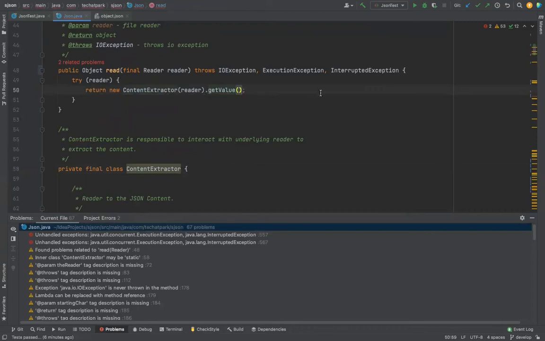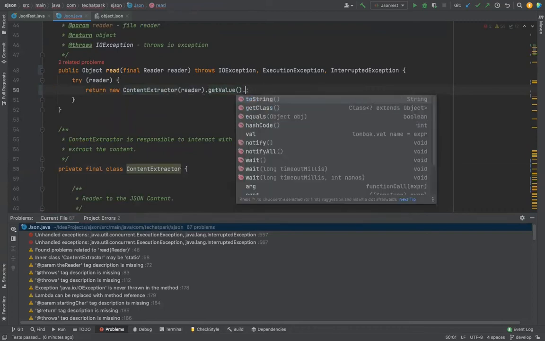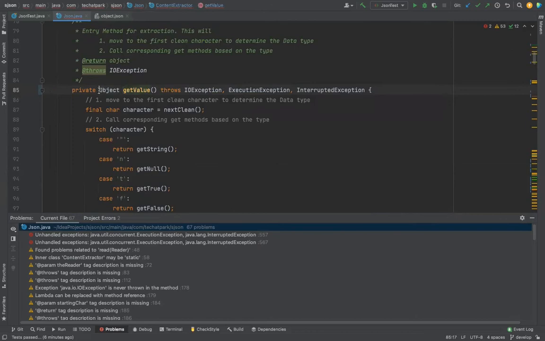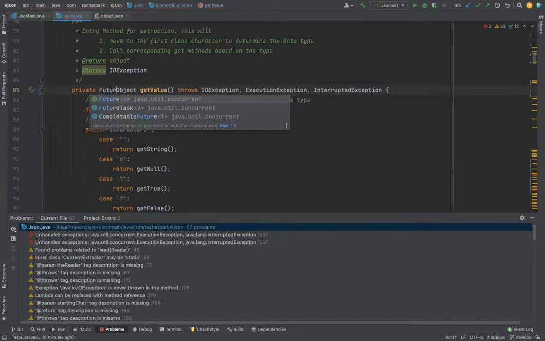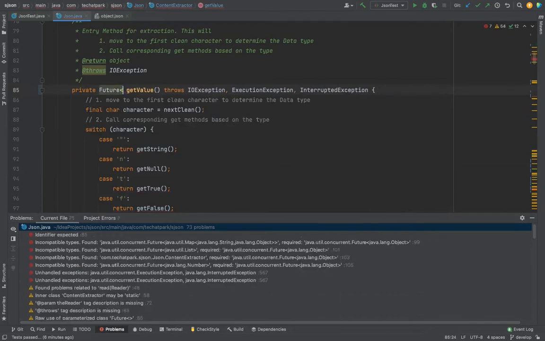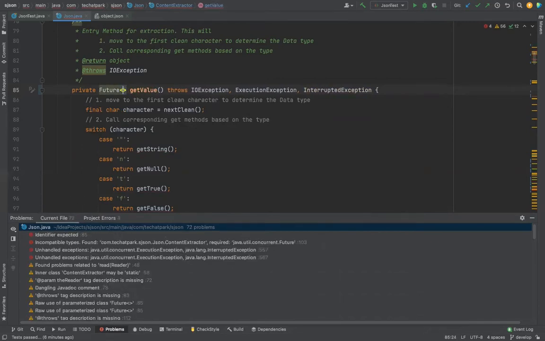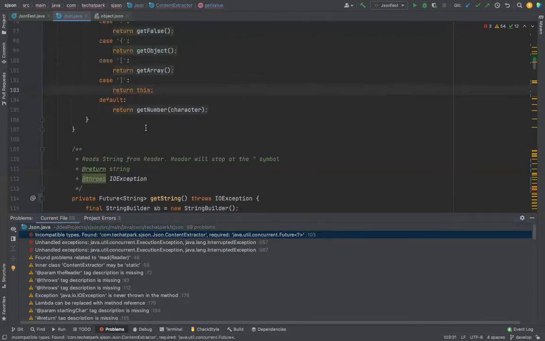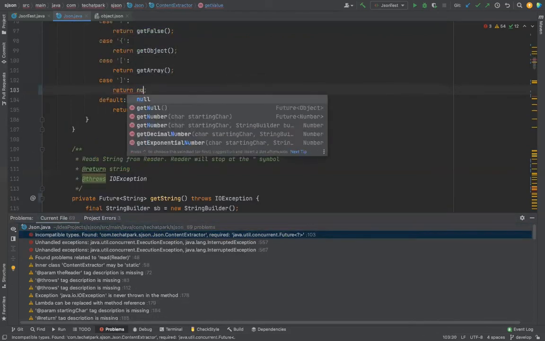Get this one dot get, get the value, and get the value returns future of anything. How do you say anything in this one? You say like this. Incompatible type. Return this. I return null.